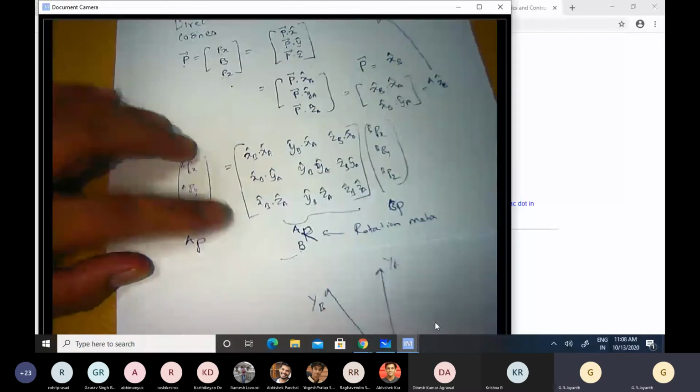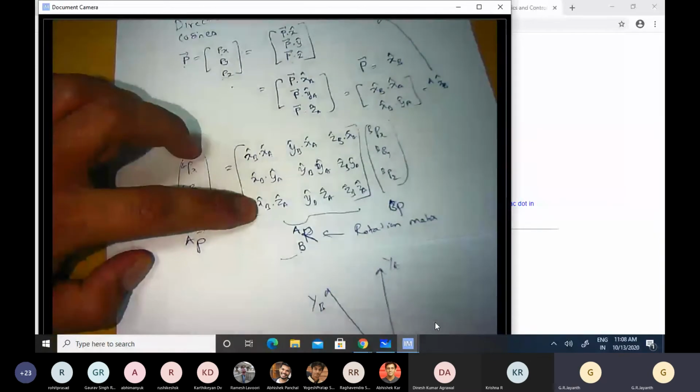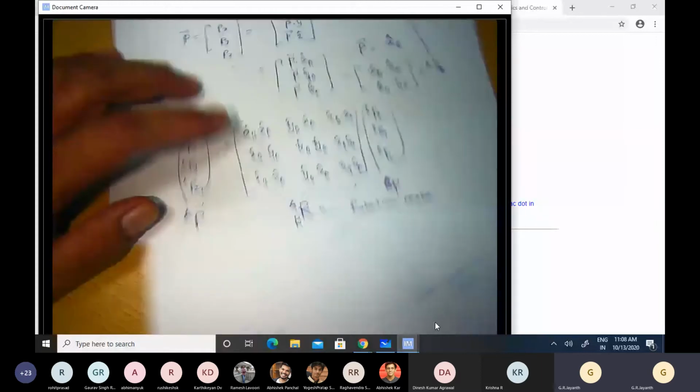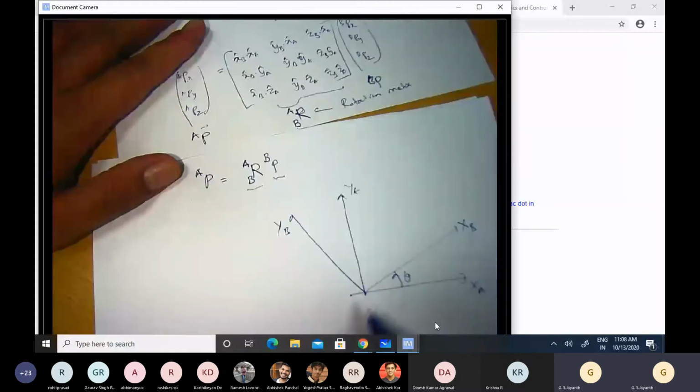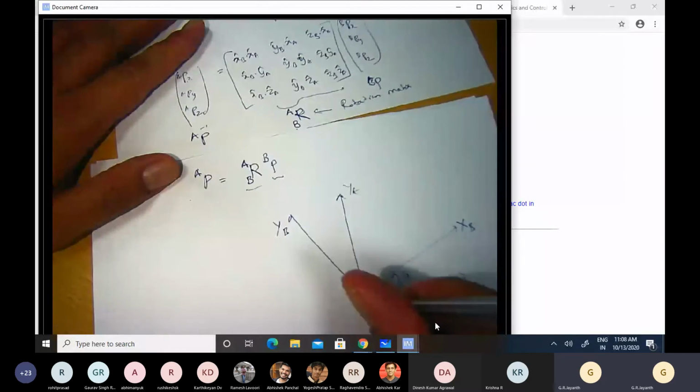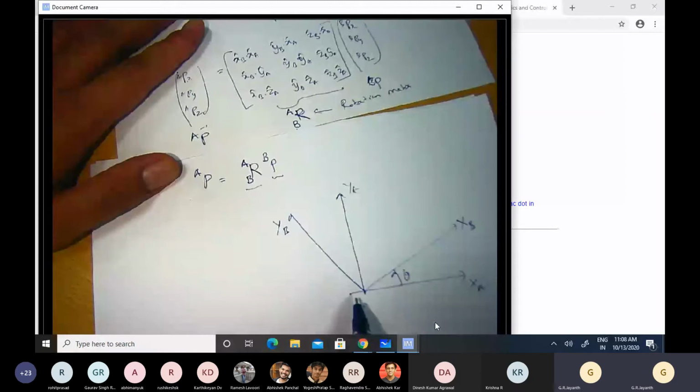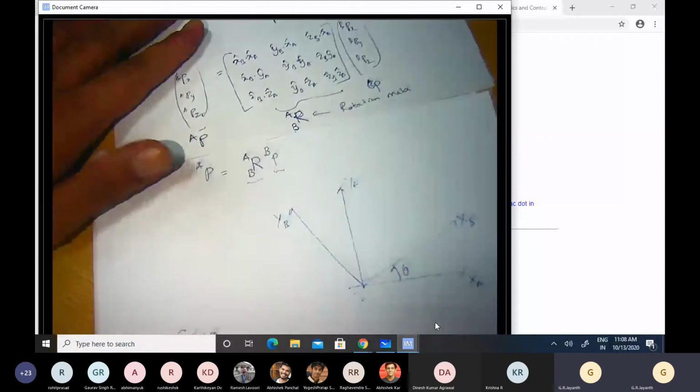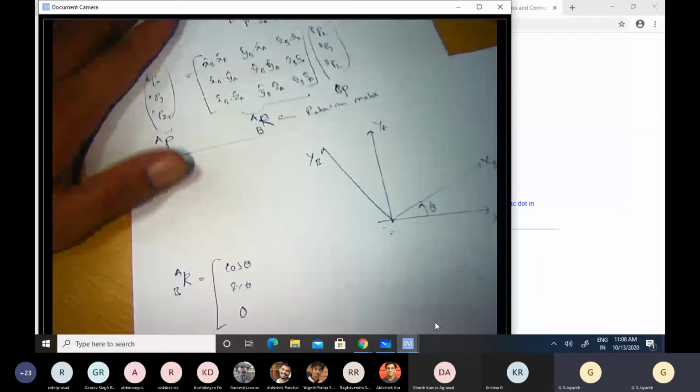And the third is x cap b dot z cap a. So if you see this figure here, since it's an in-plane rotation, z cap a and z cap b are aligned with respect to one another. So the dot product of x cap b with z cap a will be 0, because these two vectors are orthogonal to one another. So I'll get 0 as the last entry in the first column.